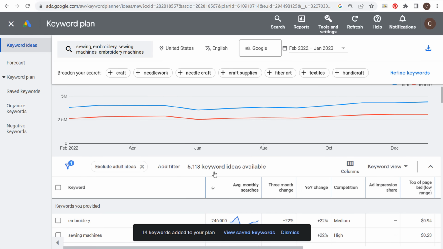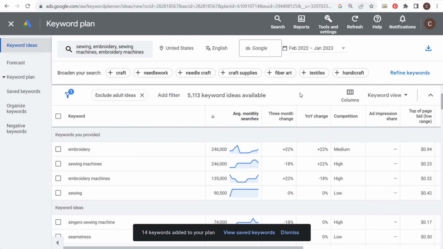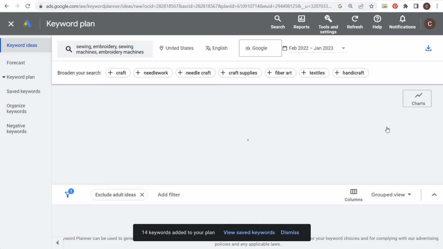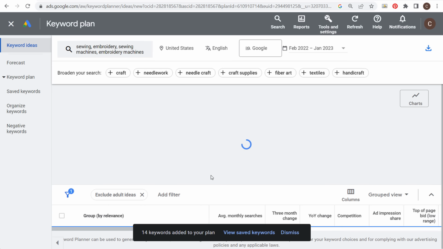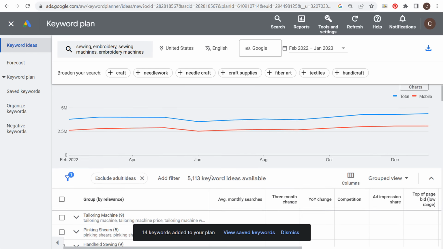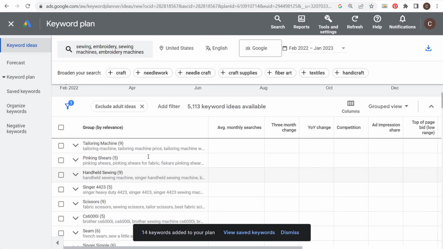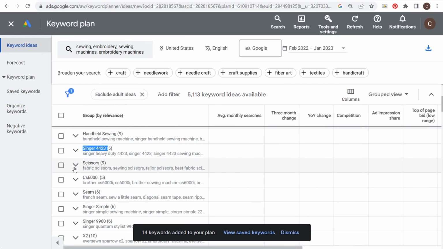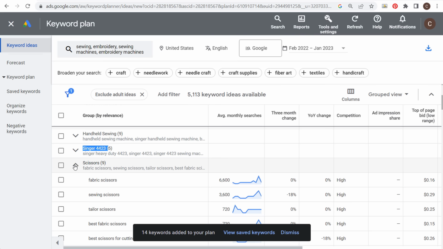One of the things you can do to help categorize your keywords is, instead of looking at the keyword view, look at the grouped view. Now, it's a little more difficult to add these keywords specifically to your keyword plan because they're going to put them together basically by theme. So one thing I like doing is I will take some of these keywords like tailoring machine. You're going to see handheld sewing, Singer, a specific model here. So if we see scissors, you're going to see fabric scissors, sewing scissors. These are all really good keywords.